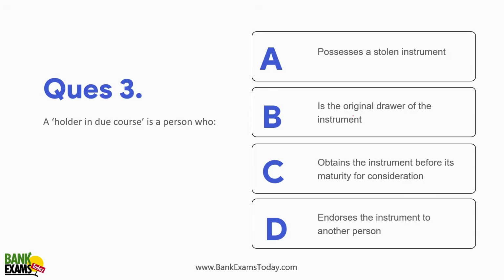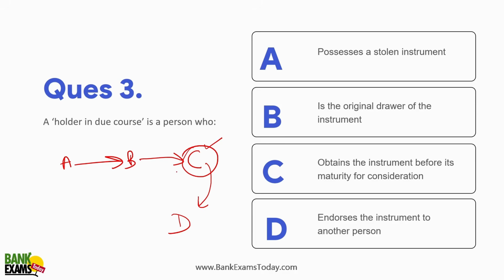Who is a holder in due course? For example, A writes a check to B, and B gives that check to C for a consideration. C gives that check to D. So C was a holder in due course for a period of 5 or 6 days, during which C holds the check. He remains the holder in due course.